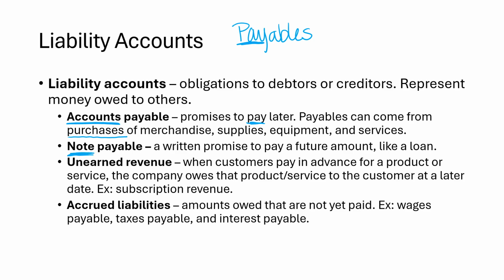Notes payable are loans. So if a company has a loan for a building or machinery, then that is represented on the books not only as the machinery or whatever it is that they have a loan on, but the loan itself is considered a liability and is recorded as a note payable. Unearned revenue and accrued liabilities, we will talk about those two more in a future chapter.